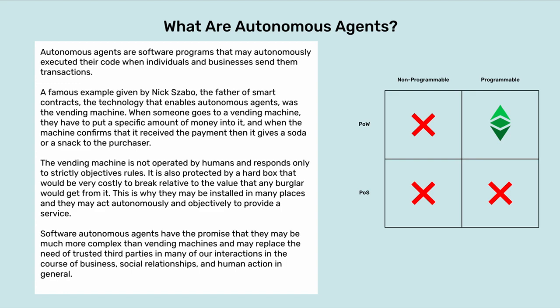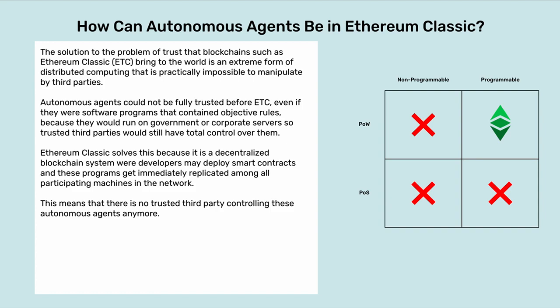It is also protected by a hard box that would be very costly to break relative to the value that any burglar would get from it. This is why they may be installed in many places and they may act autonomously and objectively to provide a service. Software autonomous agents have the promise that they may be much more complex than vending machines and may replace the need of trusted third parties in many of our interactions in the course of business, social relationships, and human action in general. How can autonomous agents be in Ethereum Classic?